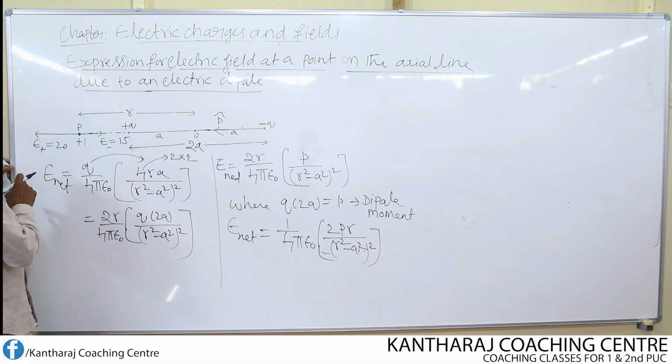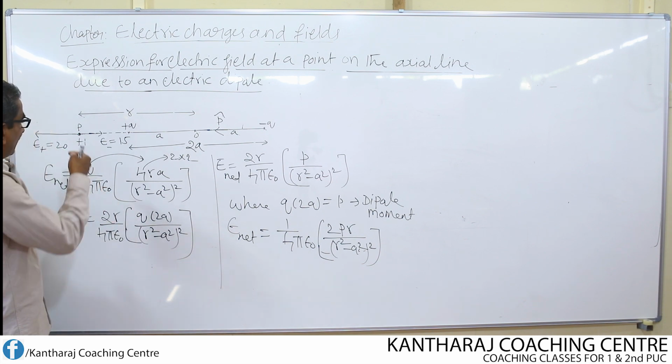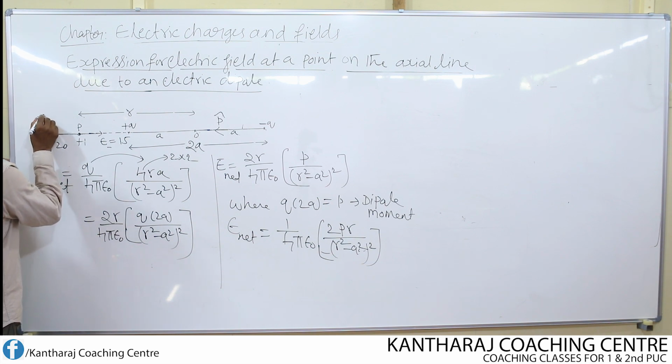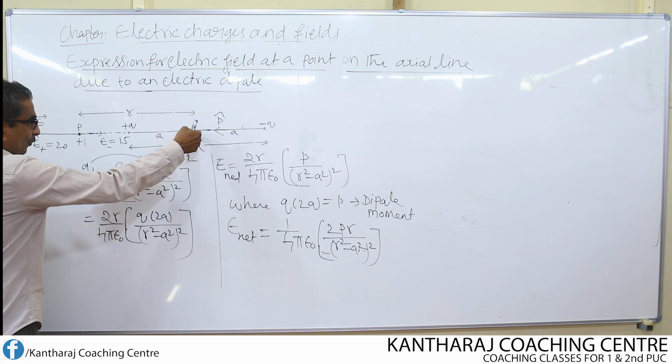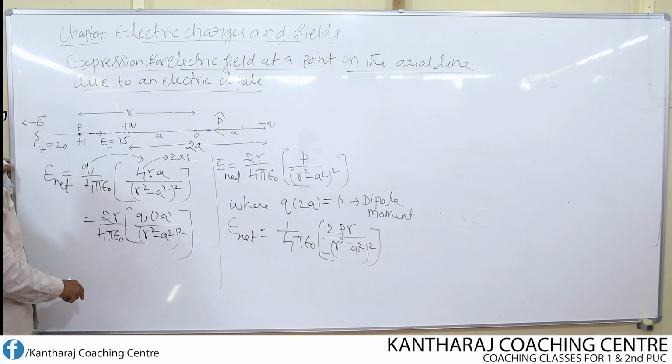Because both are in the opposite direction. 20 minus 15 means 5 units. Therefore the resultant field direction will always be along the direction of the greater field. So this will be the direction of the resultant field, which is from O to P, not from P to O, because E plus is greater than E minus.